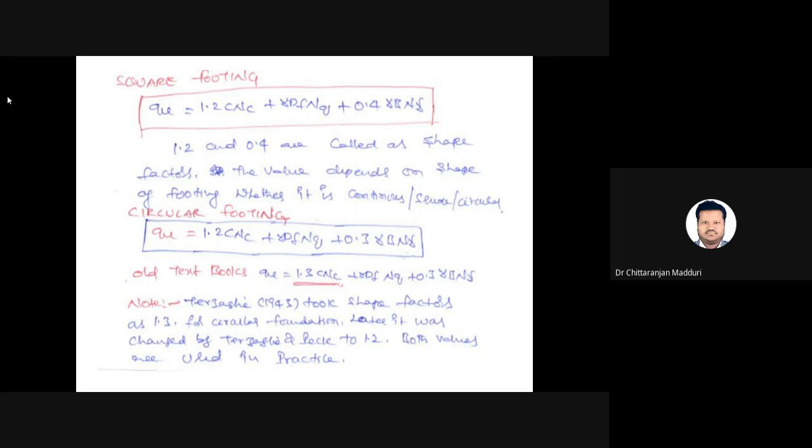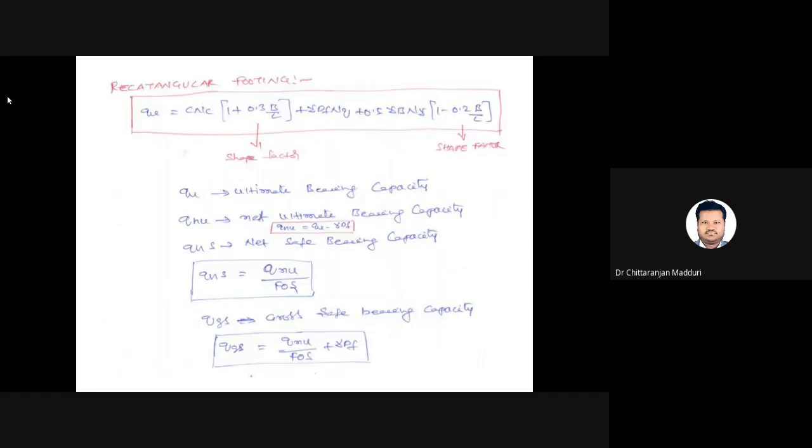In older books the formula for circular footing is 1.3 c Nc plus gamma Df into Nq plus 0.3 gamma B into N gamma, but in new textbooks you can see 1.2 into c Nc.